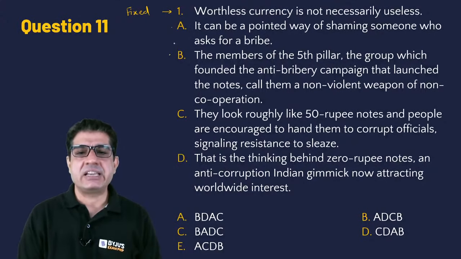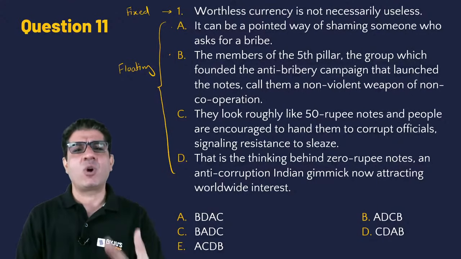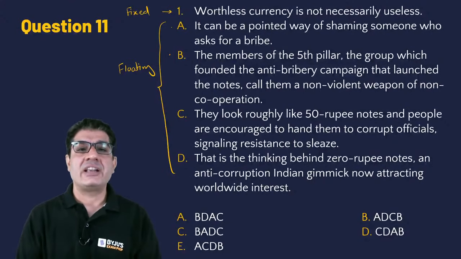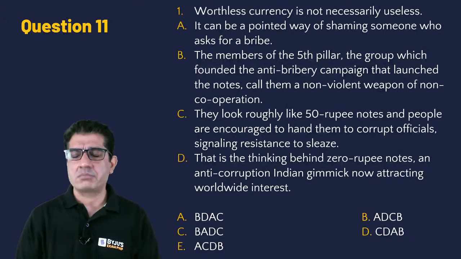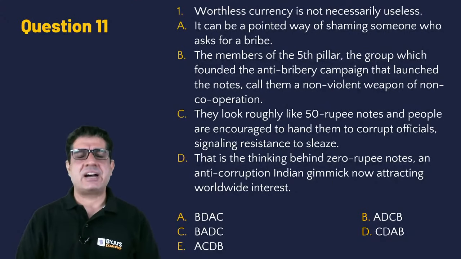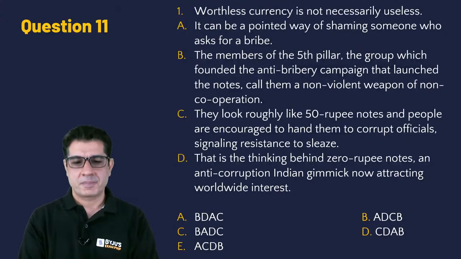A, B, C and D, these four happen to be floating. You need to arrange these four after the first sentence to make a coherent paragraph out of it. Your 5 options are available down below. There is no timer, but the moment I get 6 answers is the moment when we will start our discussion. Okay.